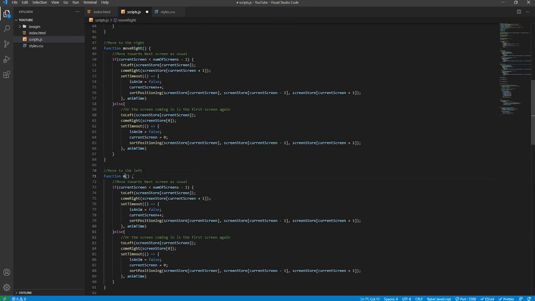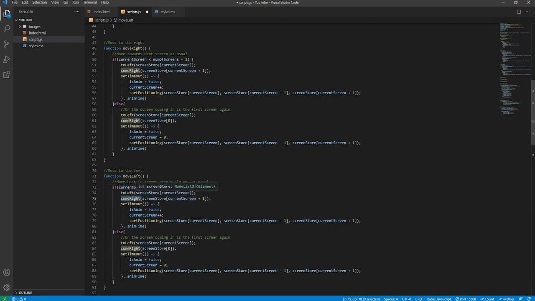We'll change the function, we'll say move left, we will change this comment, we'll say move back to screen previously on as usual, and this condition will be met if current screen is greater than 0. So not trying to decrement current screen basically into minus numbers, because that's impossible. And this will be left as it is.